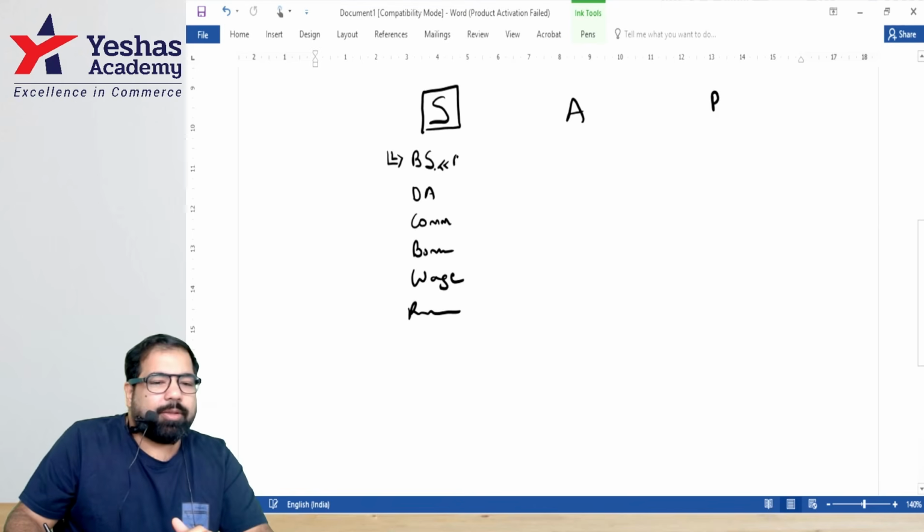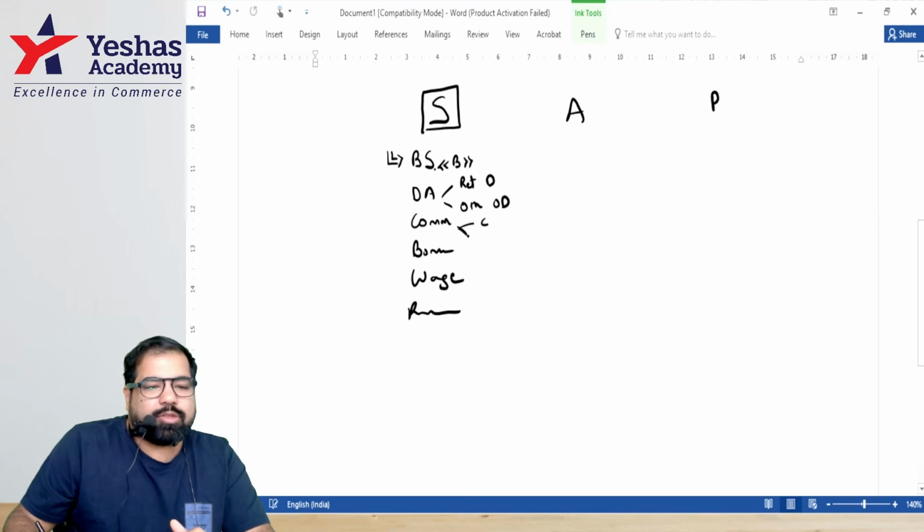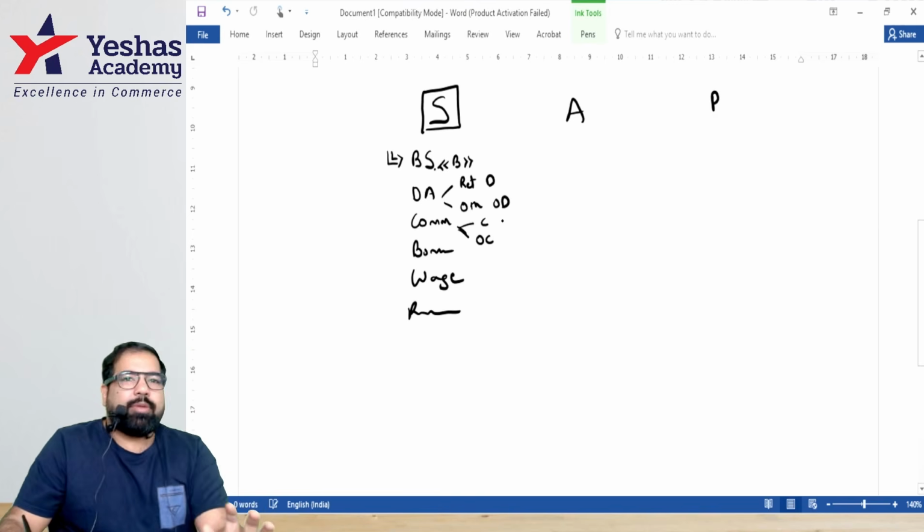But guys, for some reason, we have to give some short names. So what is the BS short name? Dearness allowance, which forms part of retirement, is D. Which is other than retirement, guys, OD. Commission, which is a percentage, is C, and commission, which is fixed, is called OC, which in Kannada means free.